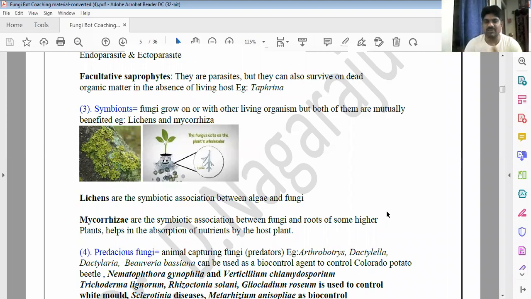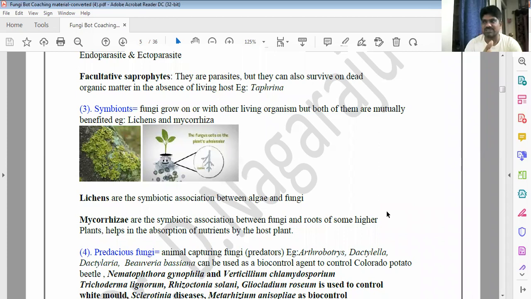The two organisms are mutually benefited. That type of mutualism is called symbiont. Both the organisms will benefit.